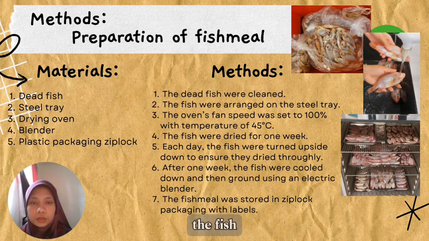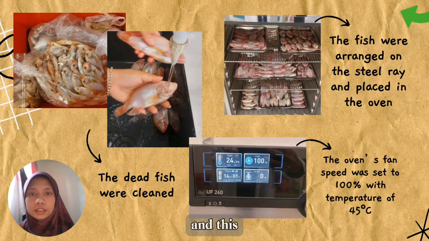Fourth, the fish were dried for 1 week. Fifth, each day, the fish should be turned upside down to ensure they dry thoroughly. Next, after 1 week, the fish were cooled down and then ground using an electric blender. And the last one is the fish meal was stored in Ziploc packaging with a label. And these are some photos that we took when we did the preparation of fish meal.